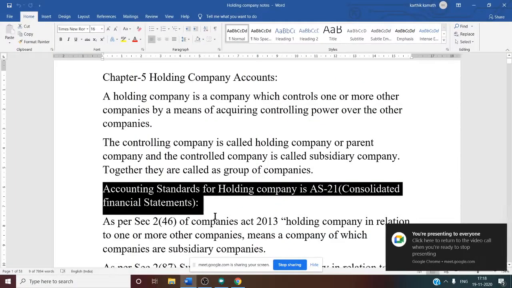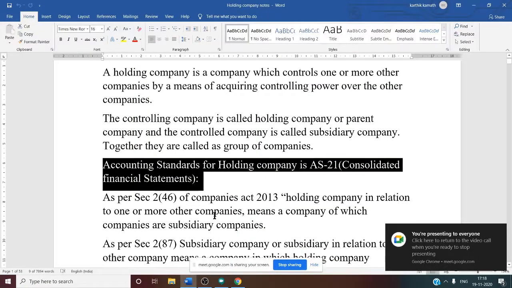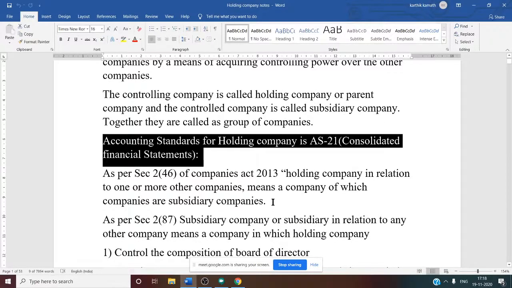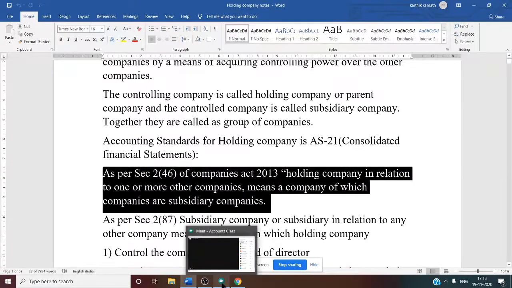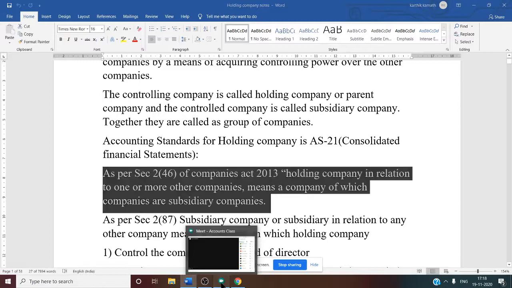Under Accounting Standard 21, there are several rules they have mentioned, so that we need to see. One more thing is the Companies Act of 2013. This entire thing is governed by the Companies Act of 2013.